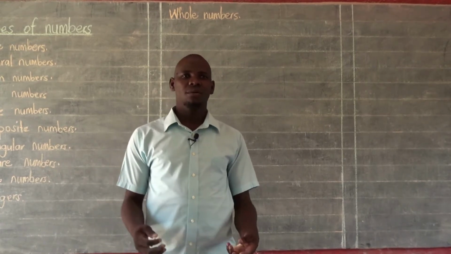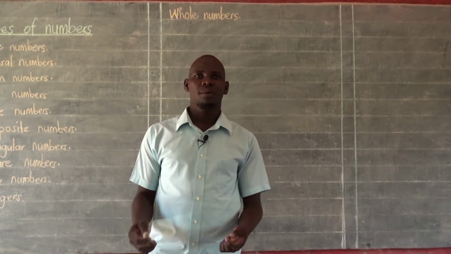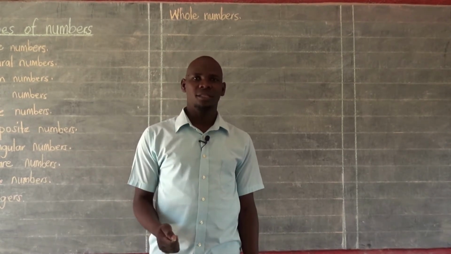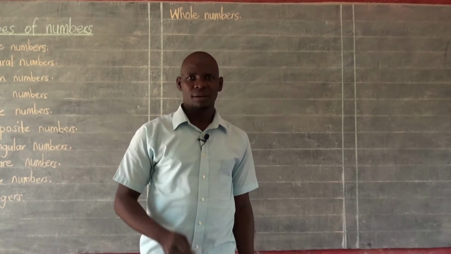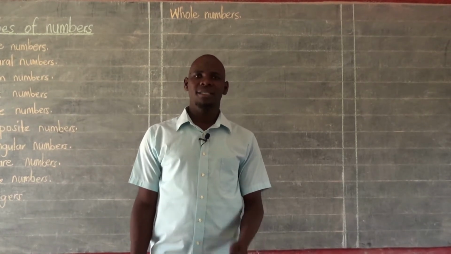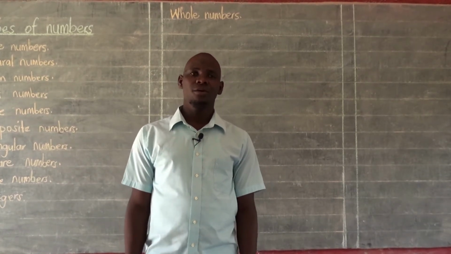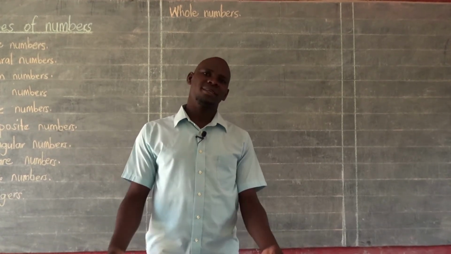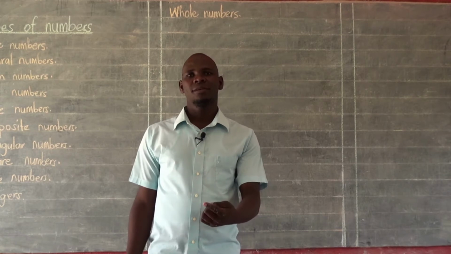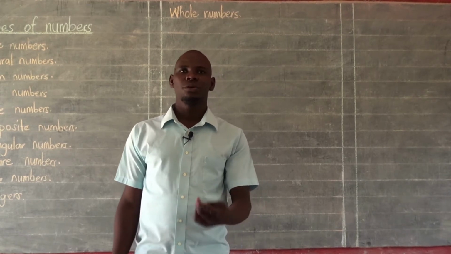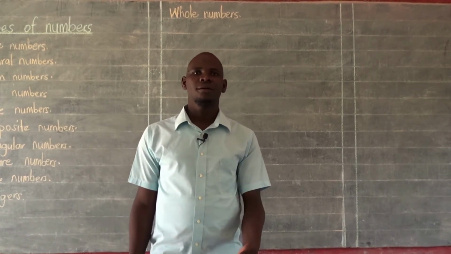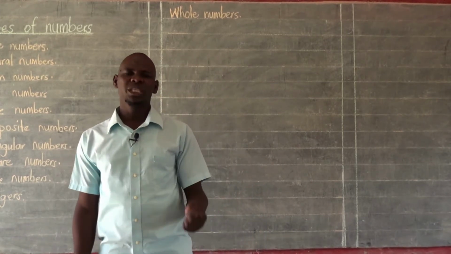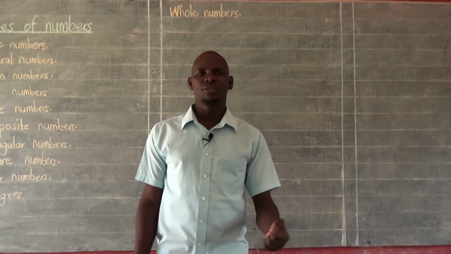And when I talk about counting numbers, I am talking about those numbers that we pronounce when we are counting. So if I told you to count up to 10, I know most of you know the numbers you are going to pronounce. You know the first number, and that is 1. You go to 2, you go to 3, you go to 4, and so on. So those are what we call counting numbers, which are also the same as natural numbers.